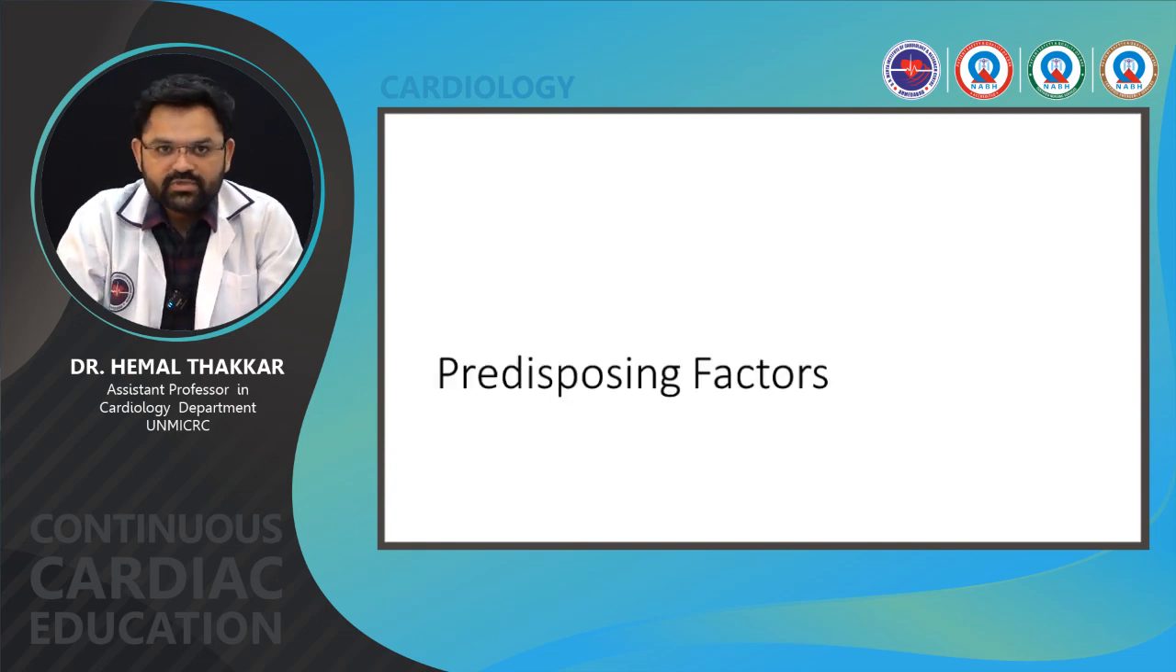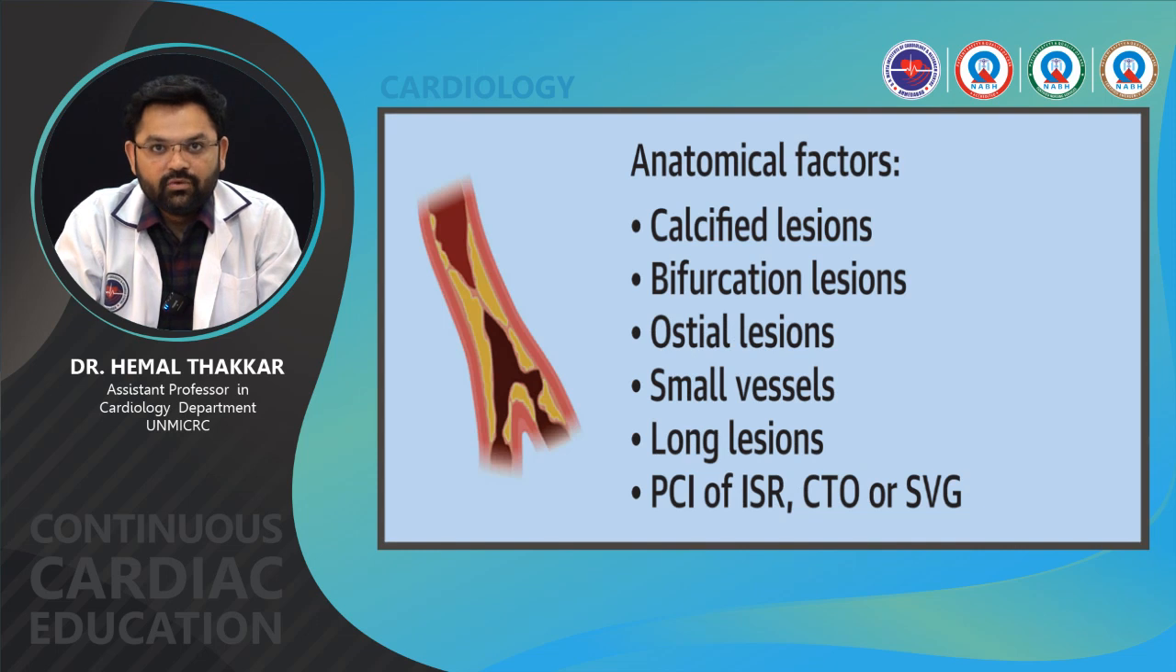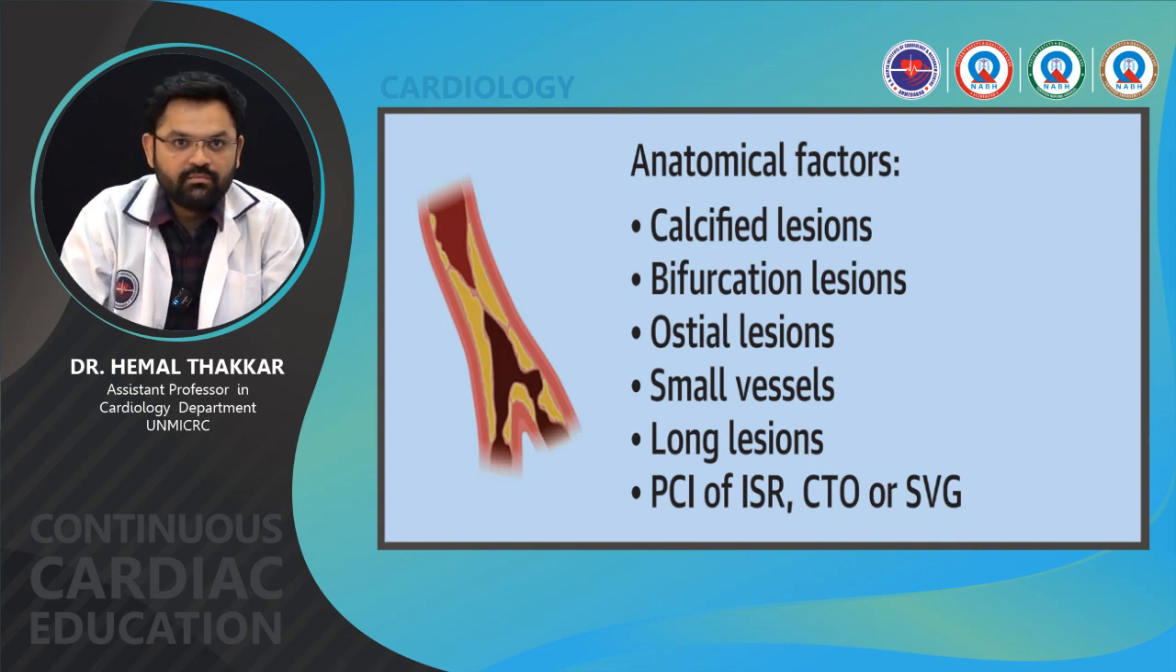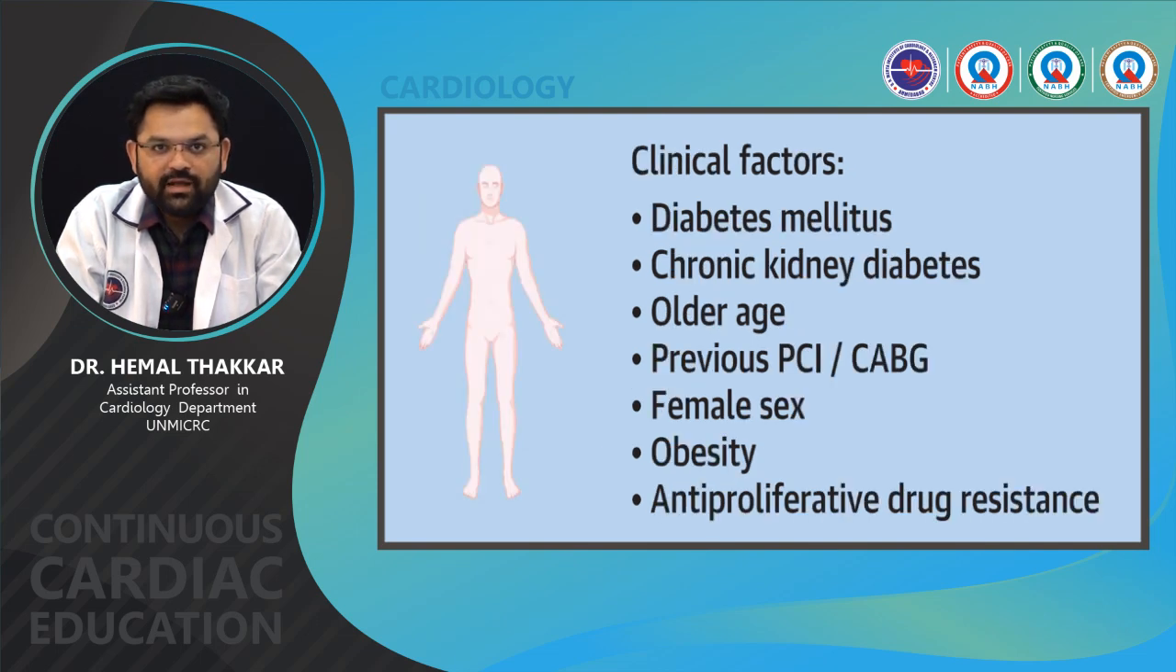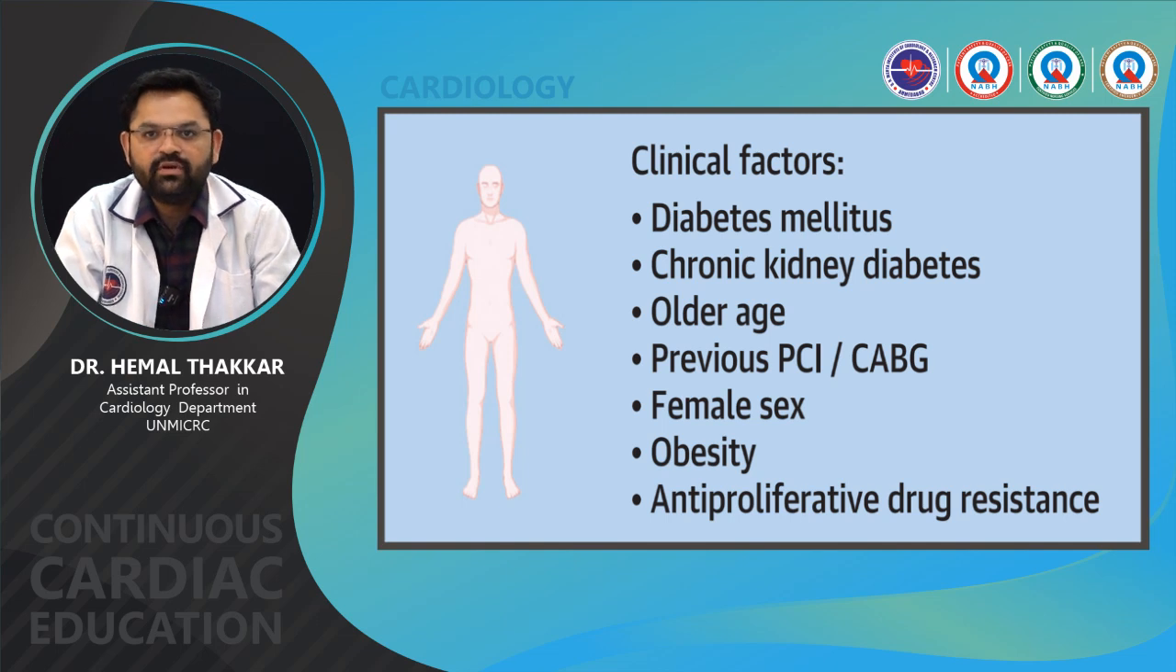So what are the predisposing factors for ISR? It includes anatomical factors, which consist of calcified lesion, bifurcation lesions, ostial lesions, small vessels, long lesions, and repeat PCI of ISR, or saphenous vein graft lesions. So these are the anatomical factors which predispose the risk of ISR. The more complex the lesion, the more chances of ISR. Clinical factors include diabetes, chronic kidney disease, old age, previous history of angioplasty or CABG, female sex, obesity, and any anti-proliferative drug resistance.